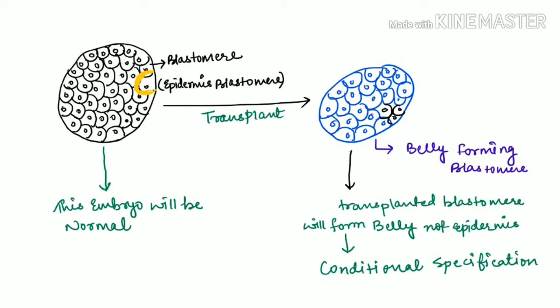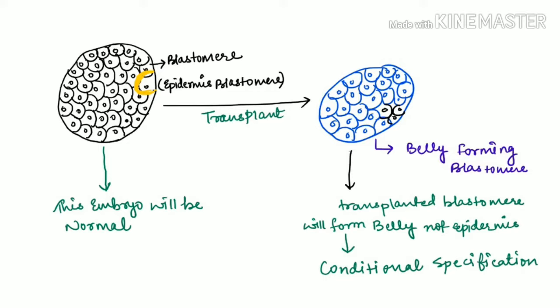So remember, cells that develop according to conditional specification show interaction with other cells, and without interaction they will not be able to get their desirable fate for the development.